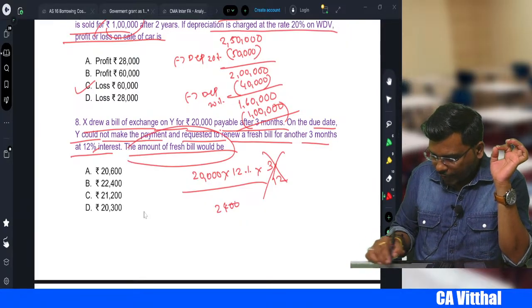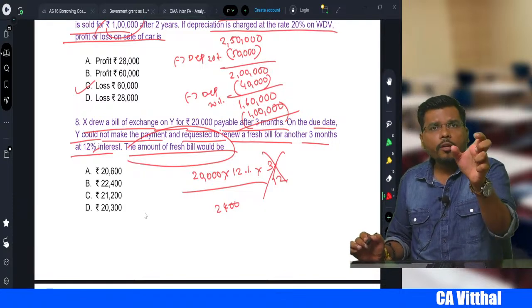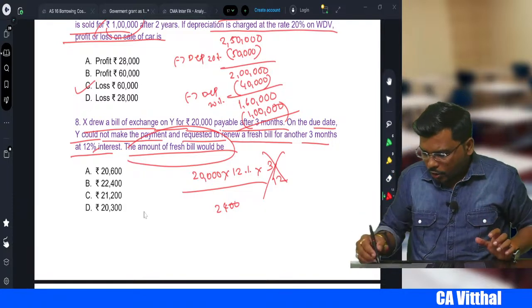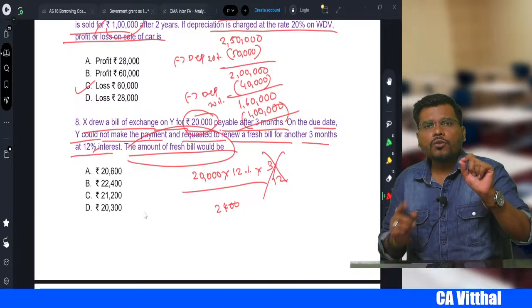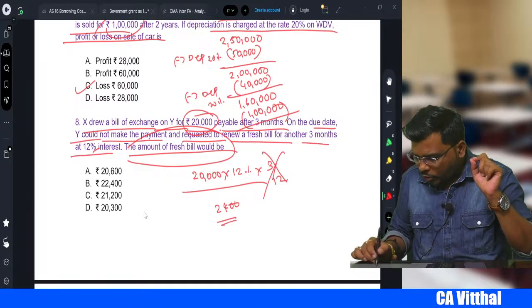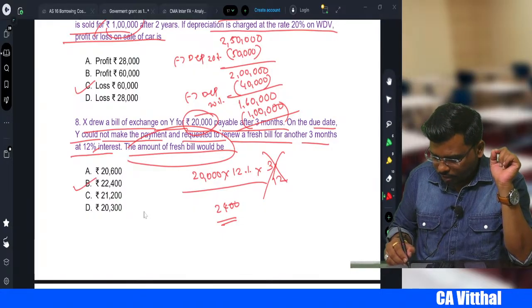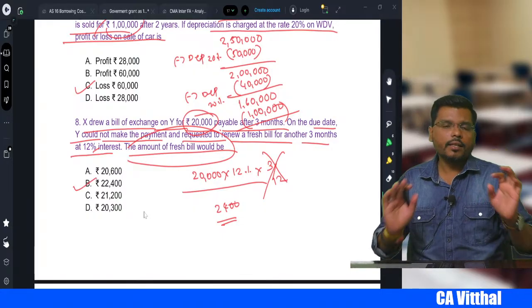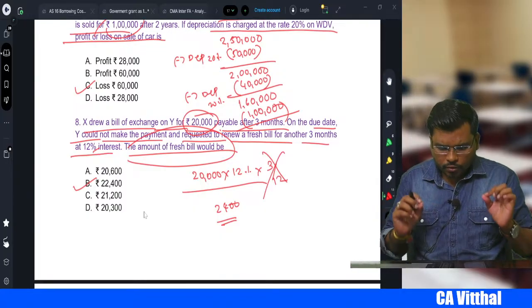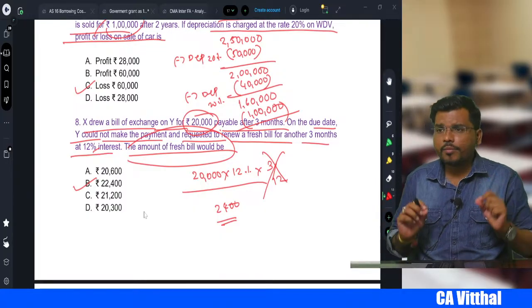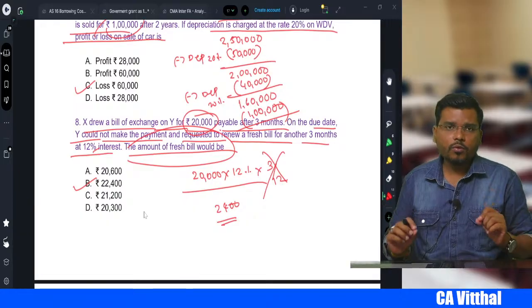2,400. So what will the fresh bill be, sir? Your old bill plus interest. So how much is the old bill, sir? 20,000 plus interest of 2,400. So it becomes 22,400, which means option B is the correct option, right? Many students will make a mistake here. Again and again I am telling you, don't make this mistake.